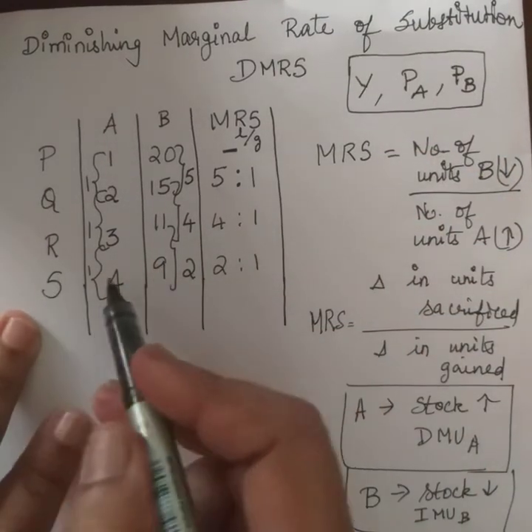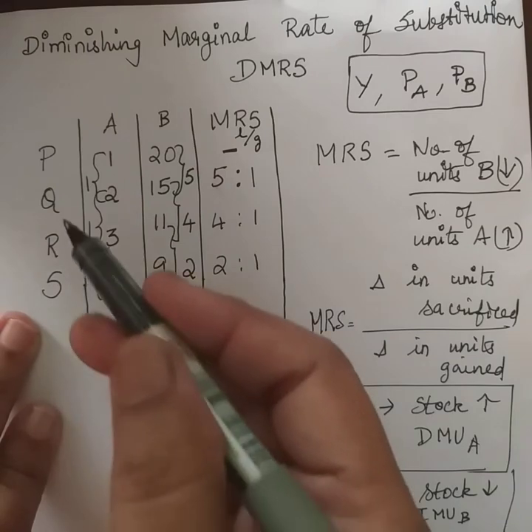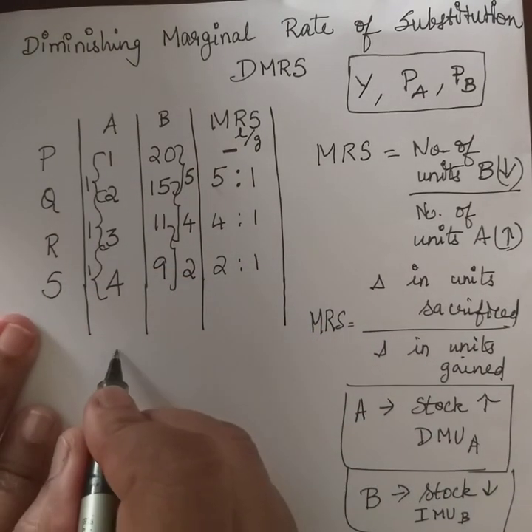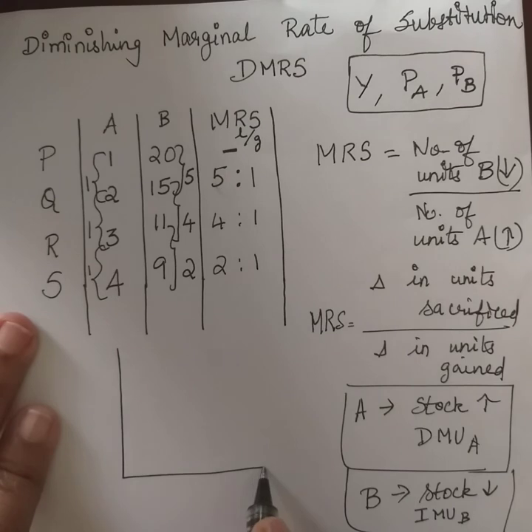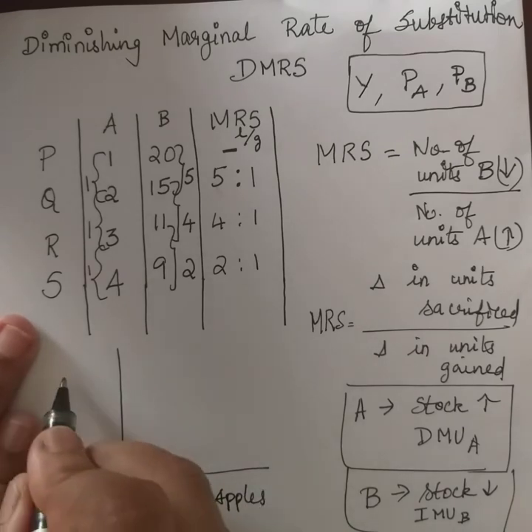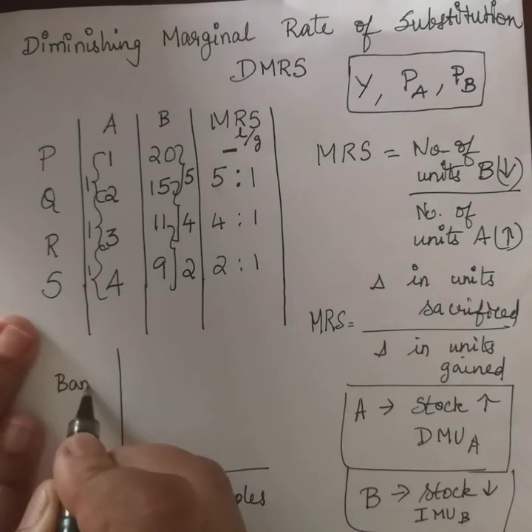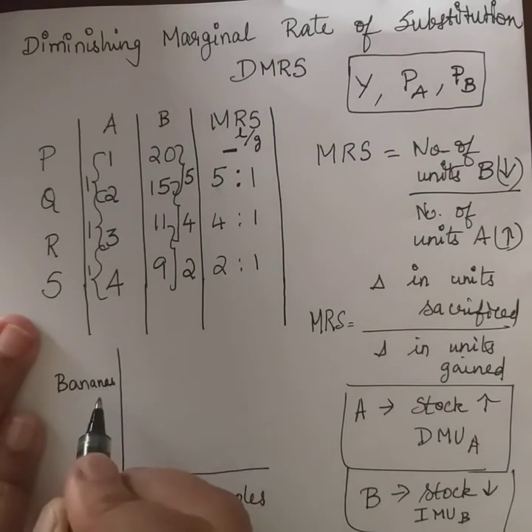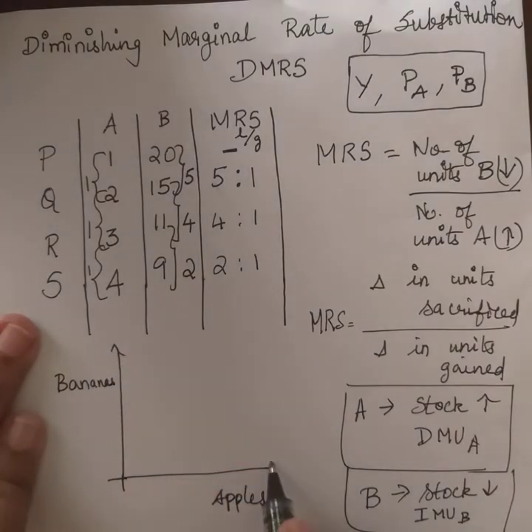Right? Now, if these combinations are going to be plotted, I'm not going to plot it again. I have told you already that it's not necessary to plot the combinations in micro. It's enough to show the general behavior, right? So let's assume units of bananas are going to be measured on the y-axis, units of apples on the x-axis.